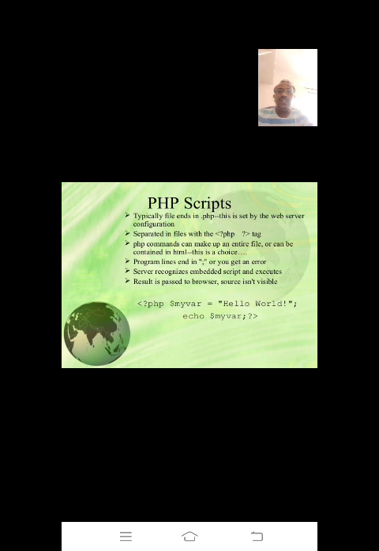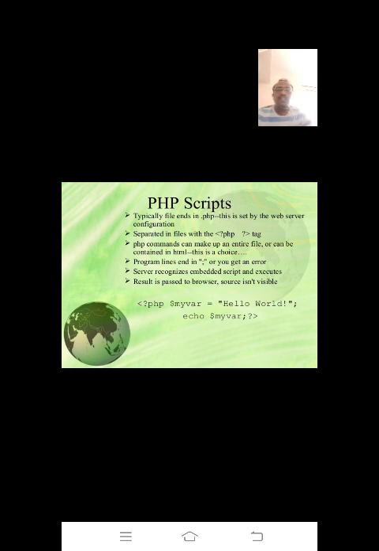PHP commands can make up an entire file or can be contained in HTML; that is a choice. There are two ways of creating PHP files. PHP can be embedded with HTML, or you can create a separate file for PHP using PHP supported software and execute the programs.